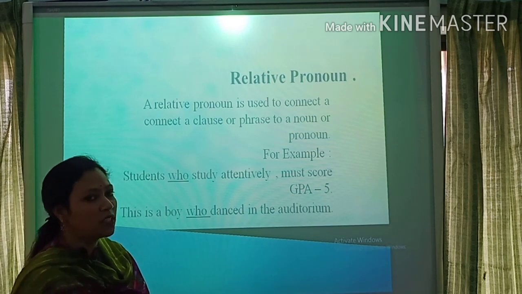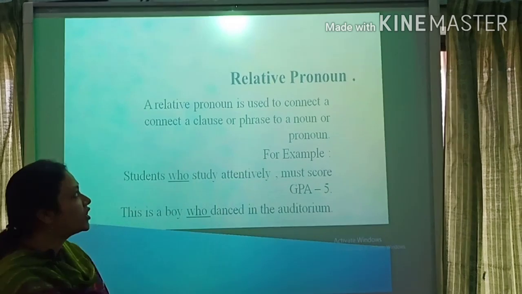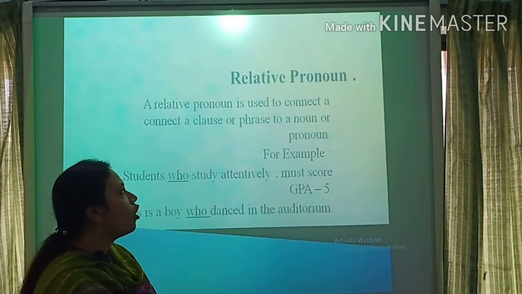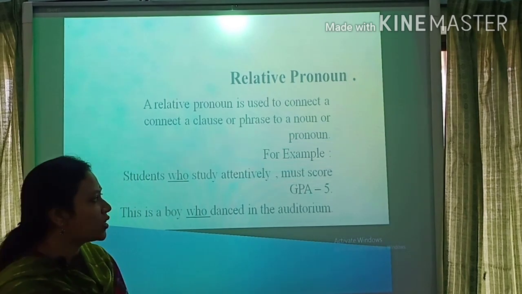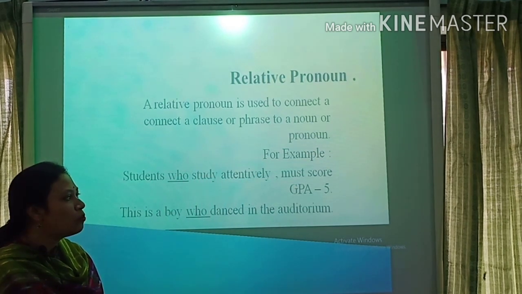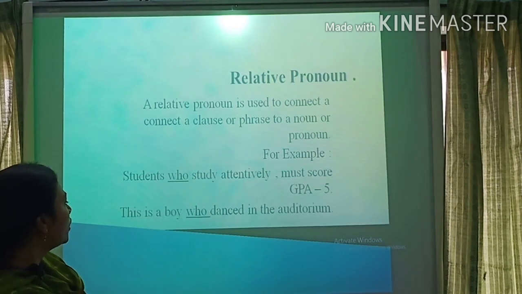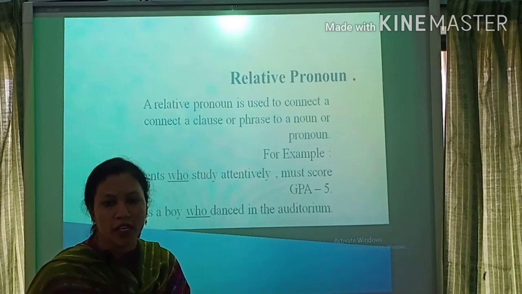Okay, I repeat it again, students. A relative pronoun is used to connect a clause or phrase to a noun or pronoun. For example, students who study attentively must score GPA 5. Full stop. This is the boy who danced in the auditorium.